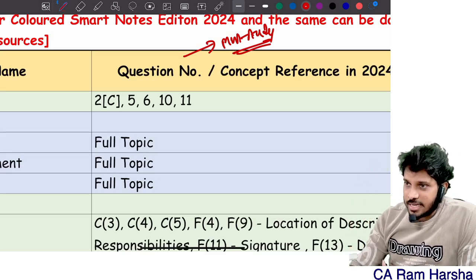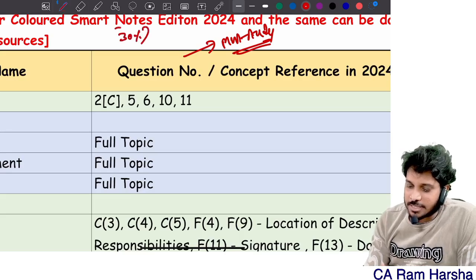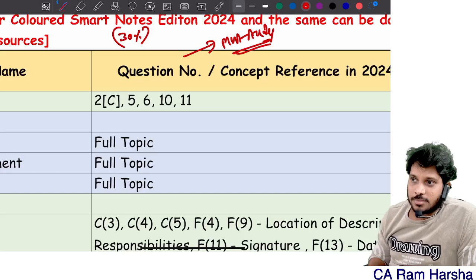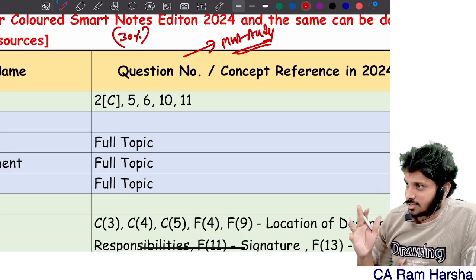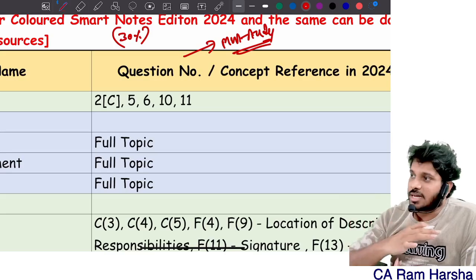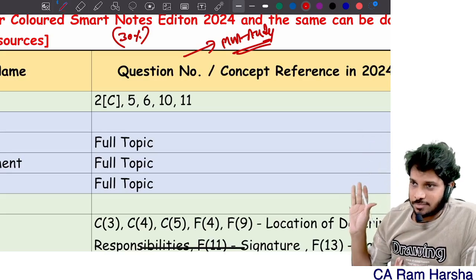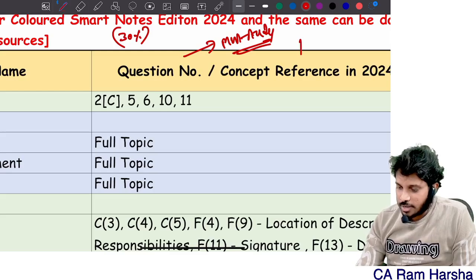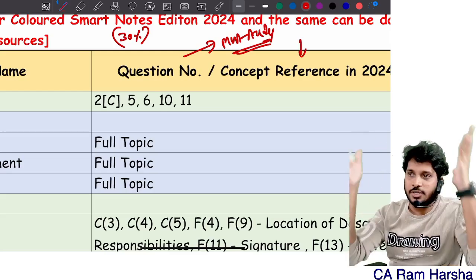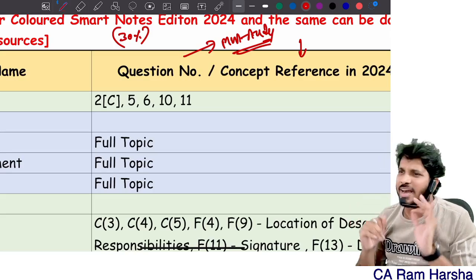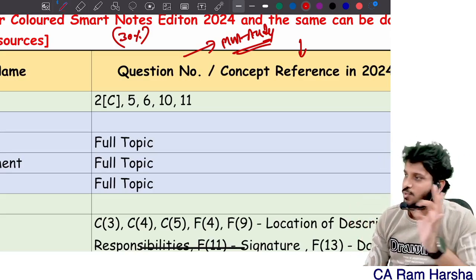But in this, I can assure you a 30% reduction in the total syllabus. If the syllabus is 100, 30%, literally 1/3 you can leave. Whatever I'm going to cover here is only 2/3 of the total syllabus that you have, or I can say 70% of the syllabus.